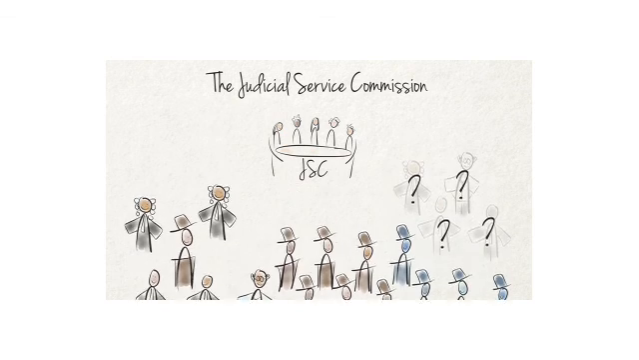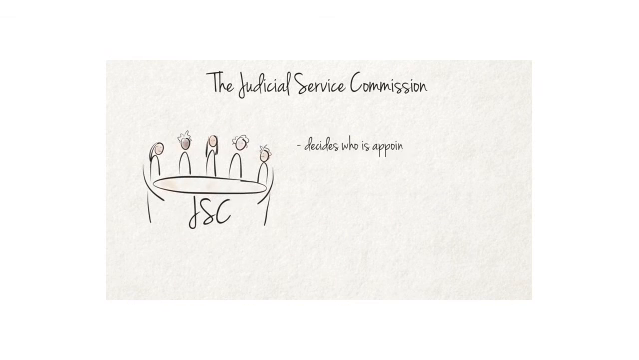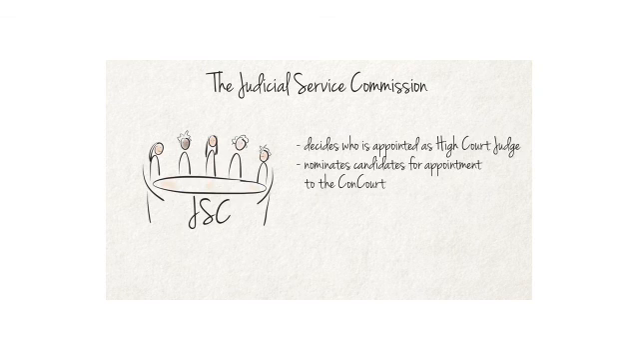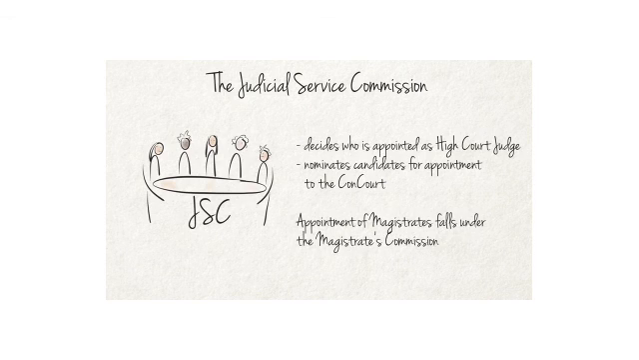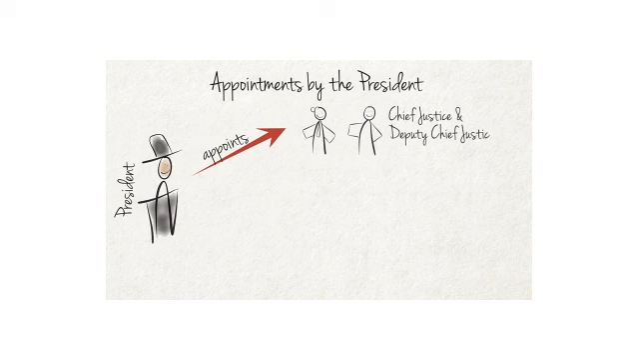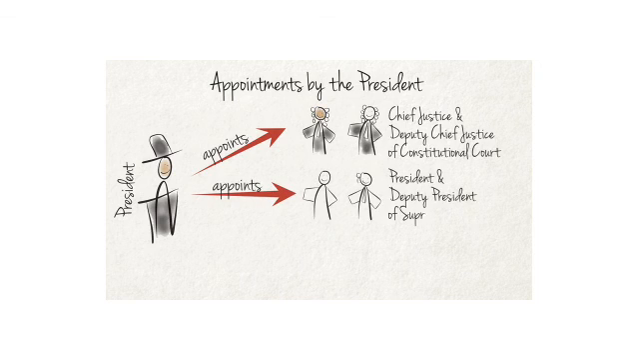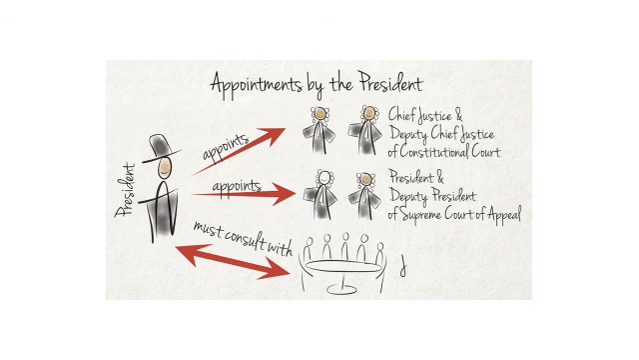The JSC decides who is appointed as a High Court judge. They also nominate candidates for appointment to the Constitutional Court. The President then picks one of the nominees and appoints him or her. The appointment of magistrates falls under a separate entity called the Magistrates Commission. The President appoints the Chief Justice and the Deputy Chief Justice, who head the Constitutional Court, as well as the President and the Deputy President of the Supreme Court of Appeal. The President must first consult the JSC before appointing these leaders of the judiciary.